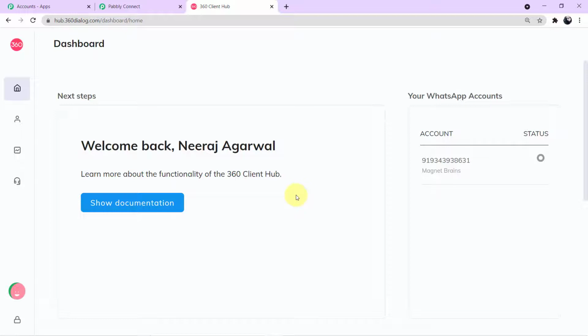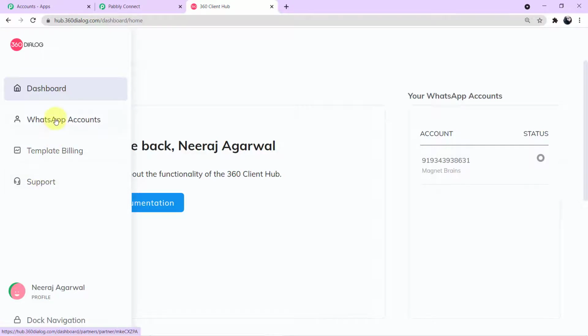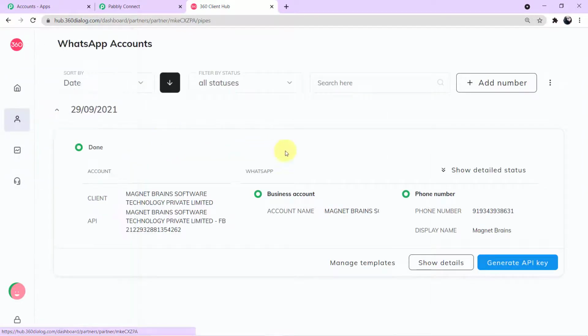Now let me tell you from where you can get the API key. Come to your left corner here, you can see 4 options are given to you. Click on WhatsApp accounts, okay? And here at the right corner below, you can see a blue button which says generate API key. Guys, you have to click this button and you can generate your API key along with the domain.